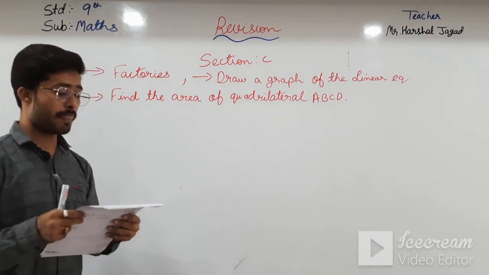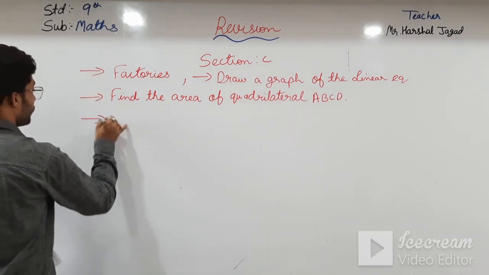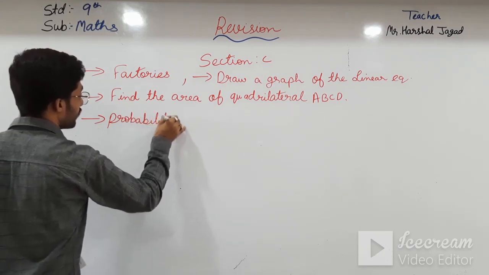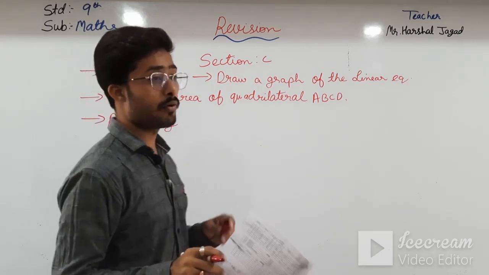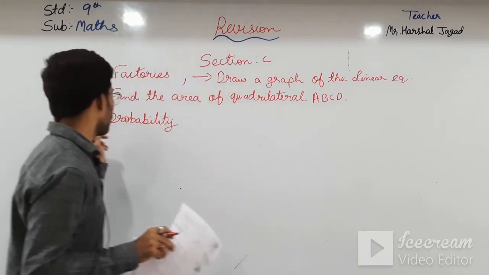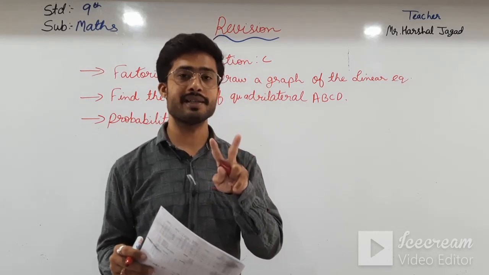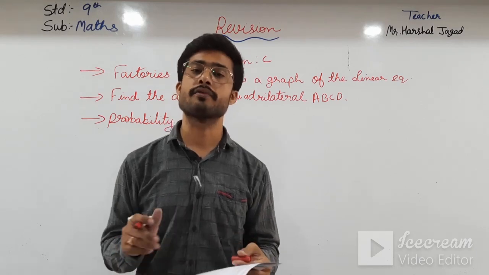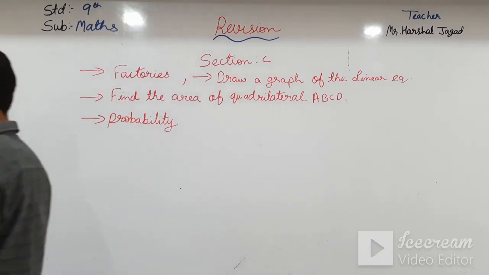And moving further, there will be a sum of probability. In that it is about 2 coins. I am telling you that in this probability sum it will be asked about 2 coins. Okay students, you can just find the question of 2 coins, and that will be okay. Now moving towards section number D.